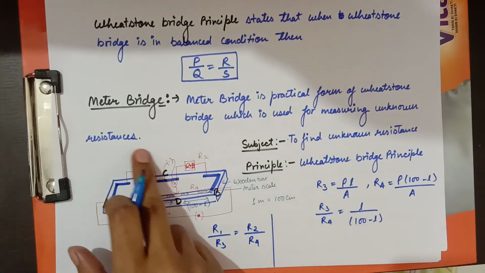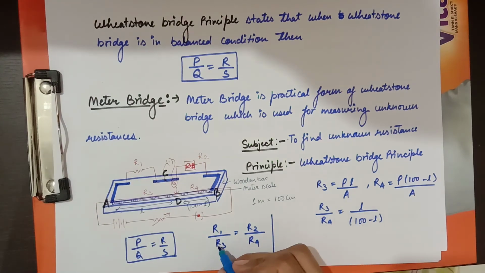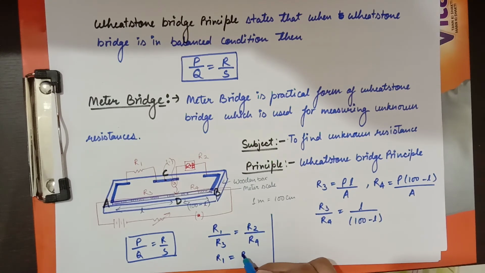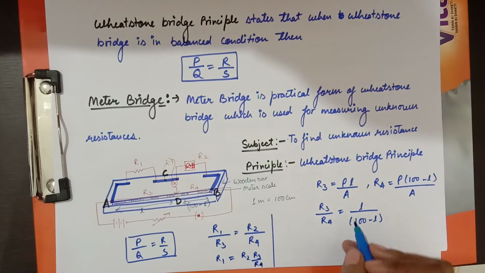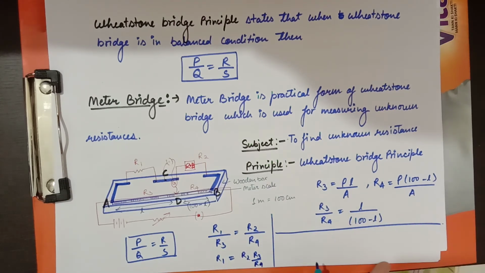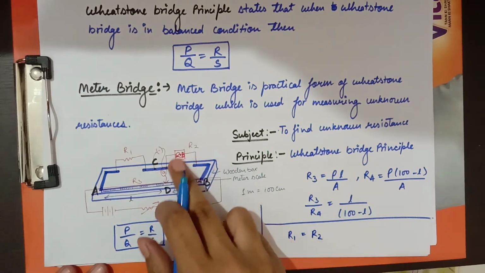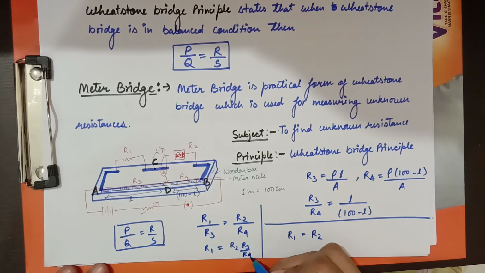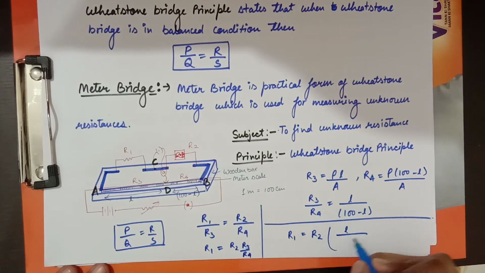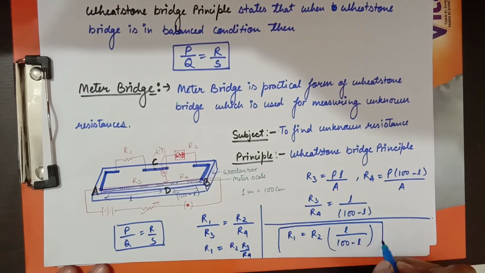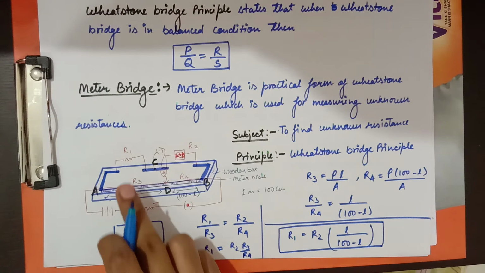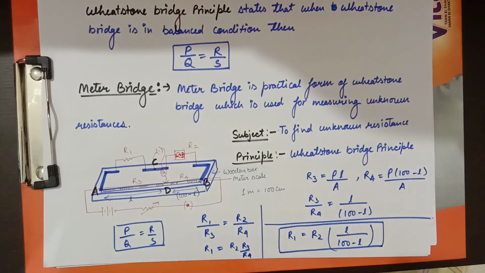As we know, R1 is our unknown resistance. So R1 is equal to R2 times R3 divided by R4, and by putting this value, R1 equals R2, which is a known resistance, times L divided by 100 minus L. So from this formula we can calculate the unknown resistance in the meter bridge.